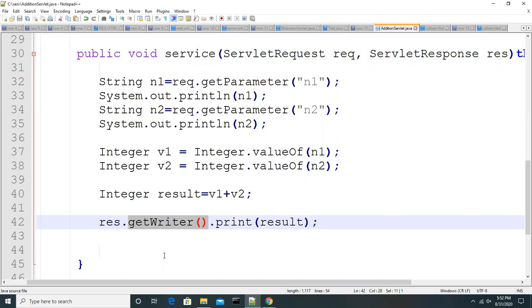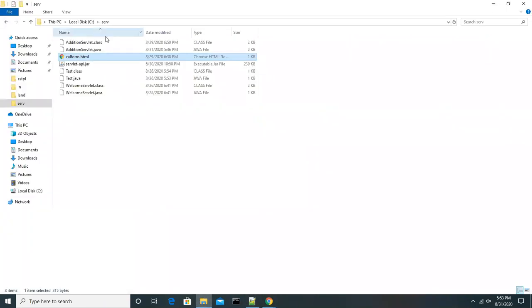So this getWriter method is going to help you. It will prepare one writer object. On the writer object, you can call the print method. To the print method, you can give whatever data it is, a string data, whatever data. That data will come back to the client. So that is the flow, right?